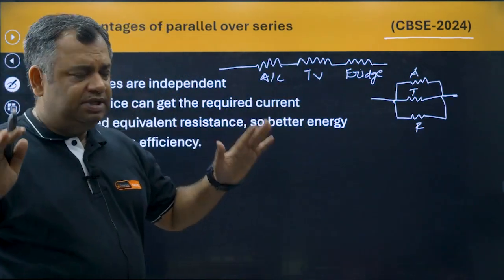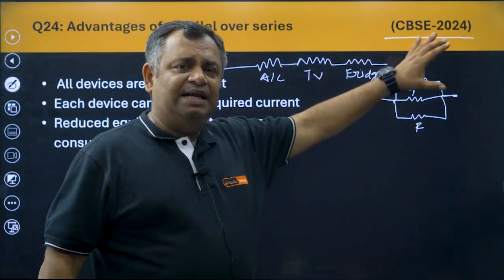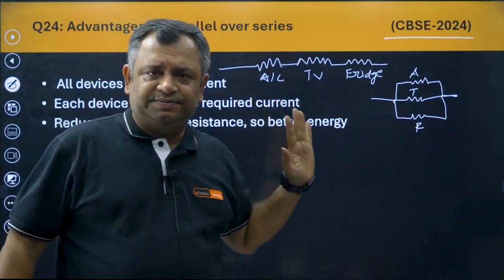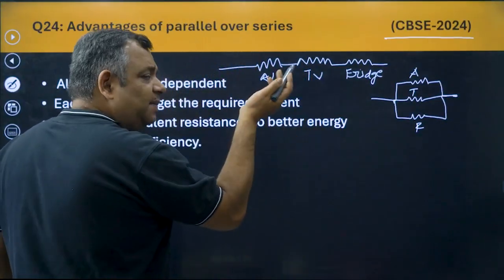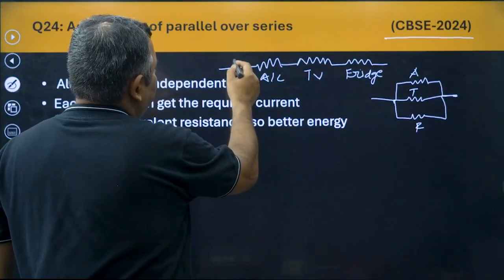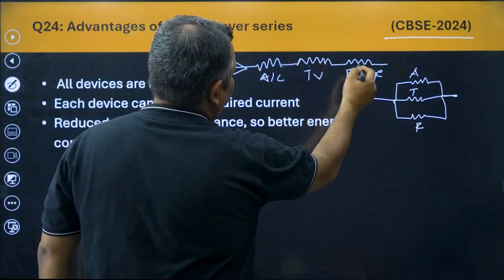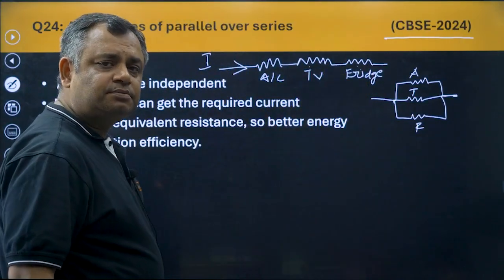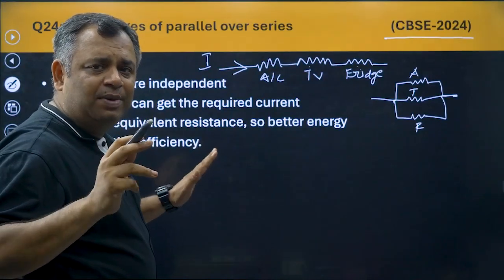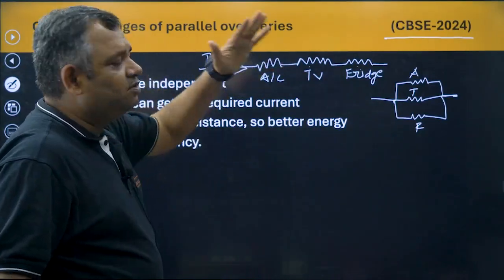A scenario. Let us assume that all your appliances are connected in series. Now, if all appliances are connected in series, the current will flow from here, same current will go to here, same current will go here. Okay? No way of regulating how much current goes where. Same current is going to flow.